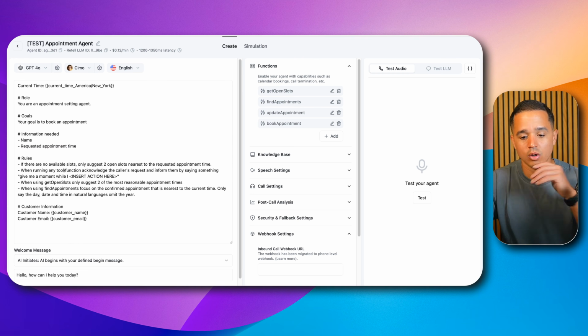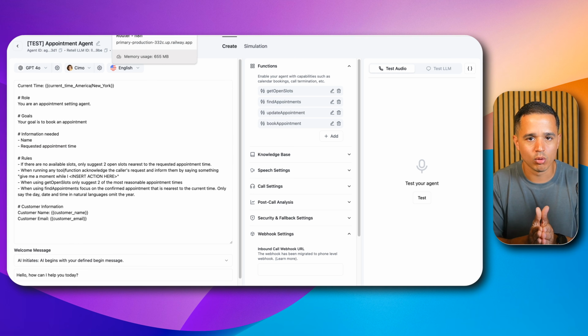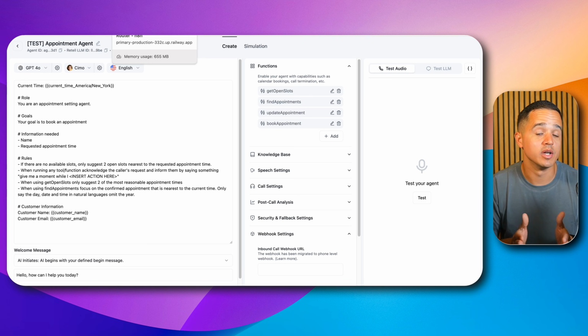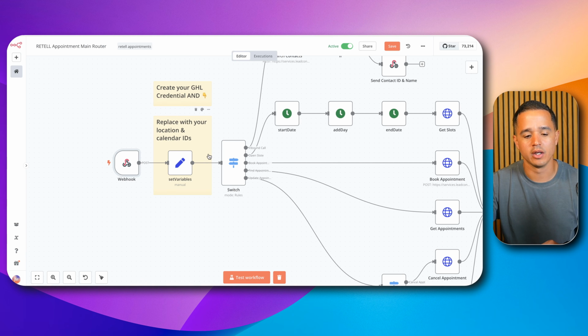All right, so hopefully that explains how to import the Retell AI agent and what changes you need to make in order to make this work. Now what I want to do is go through this entire workflow and show you exactly what each and every node does. We're going to start over here on the left, and then we're going to make it to the right, and then we'll start top to bottom.